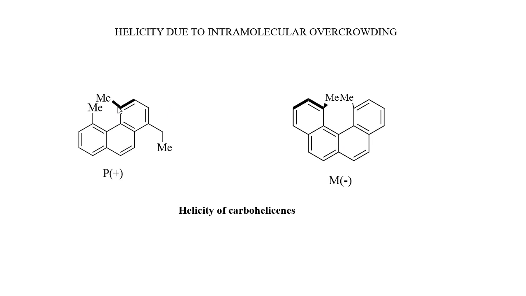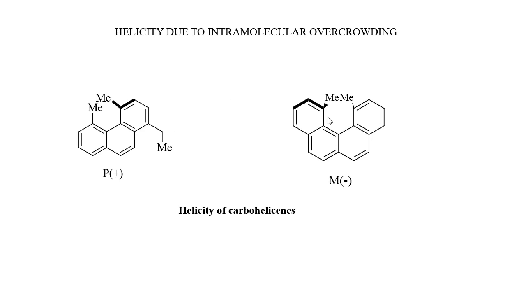Here it is R. This molecule is R. This benzene ring is forced to lie below the plane of this benzene ring, so that a right-handed helical structure will be acquired by this molecule. So the configuration of this molecule will be P or plus.